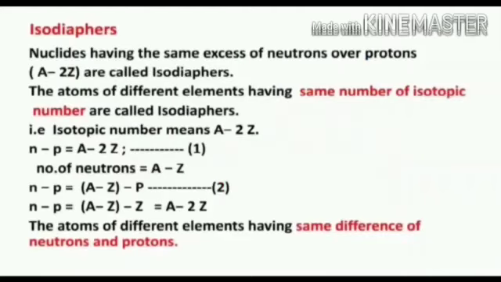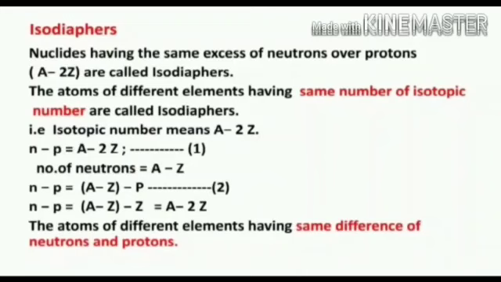Isodiaphers. Nuclides having the same excess of neutrons over protons are called isodiaphers. Another way we can define isodiaphers: the atoms of different elements having the same isotopic number are called isodiaphers. Isotopic number means A minus 2Z. N minus P is equal to A minus 2Z.